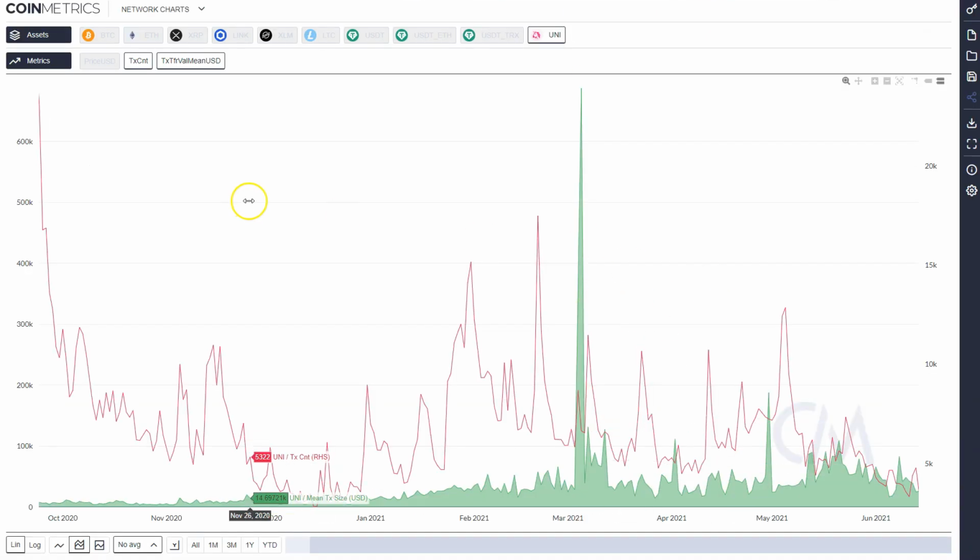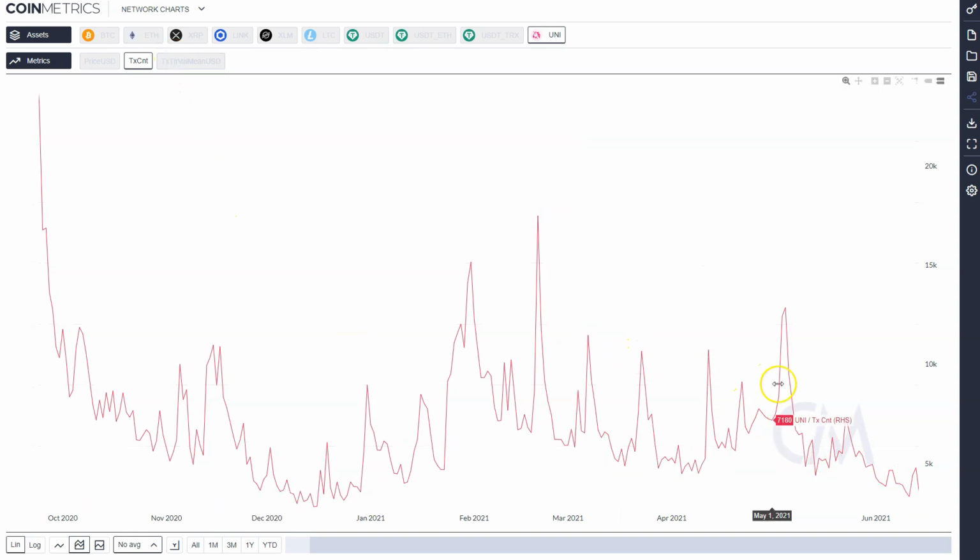As far as the token itself, transaction counts continue to decline over time, have declined since February 20th, have declined since early May. They're probably nearing all-time lows. Not a lot of people are moving this token on chain, and maybe there's little to no reason to do so, especially if price is flat or sideways.